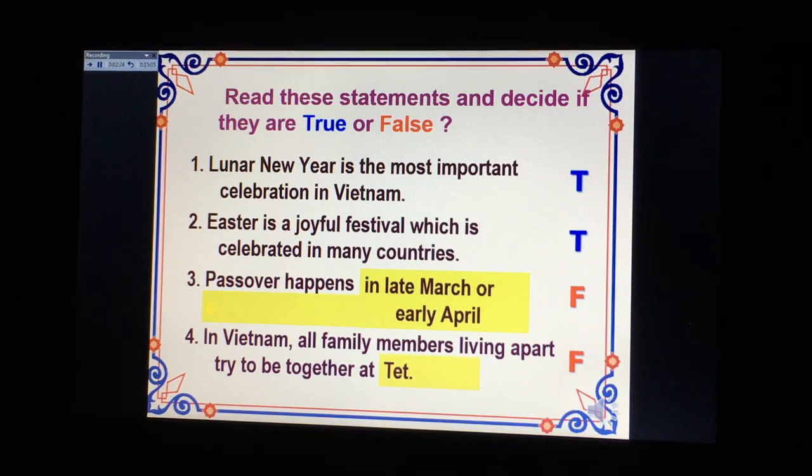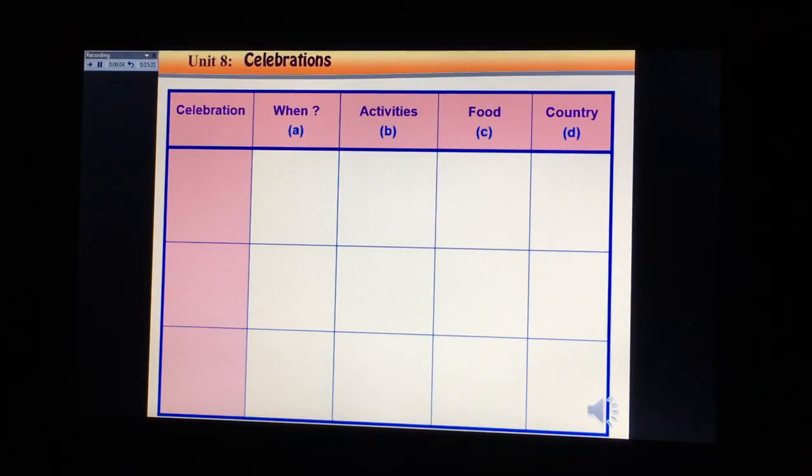Now here is some main information of the text. I want you to pay attention to the information here and try to remember it. Now we move to the next part. To do this activity, you read the text one more time. Now, tell me the celebration. The celebrations we have are Tet, Passover, and Easter. And you try to fill in the information here.